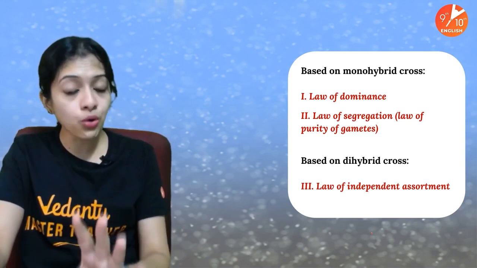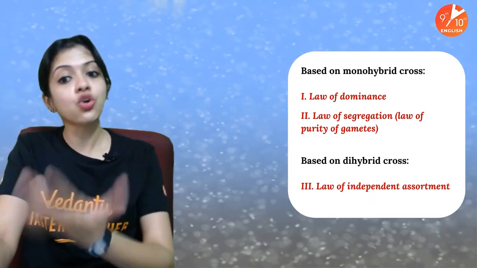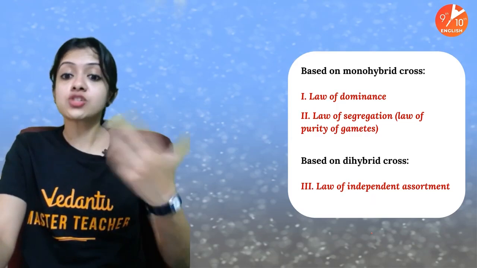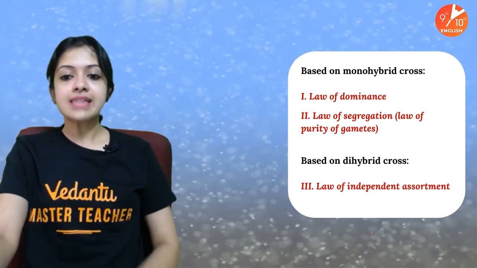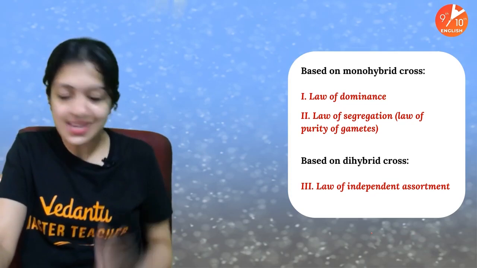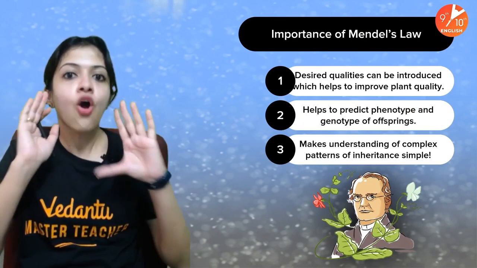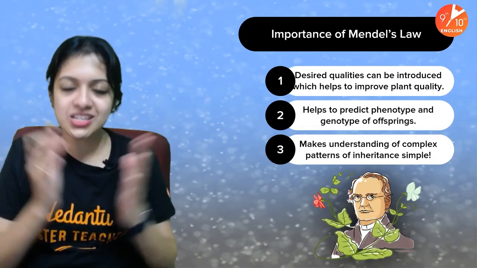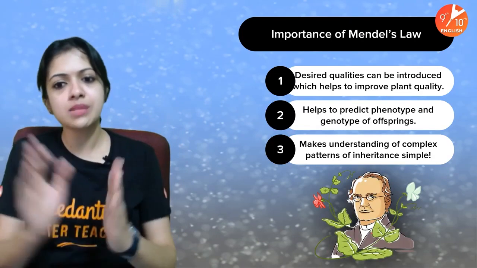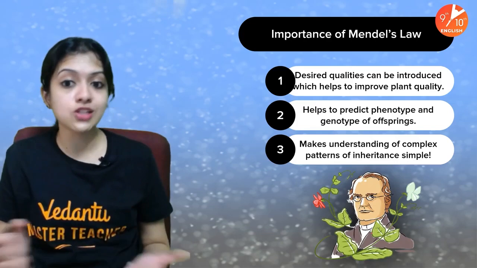Mendel, based on the monohybrid cross, came up with the law of dominance and the law of segregation, or the law of purity of gametes. Based on the dihybrid cross, Mendel came up with what we call the law of independent assortment. Yes, children, I hope that really helped you clear up all the concepts and doubts you had in your mind. And this is a glance at the importance of Mendel's laws.